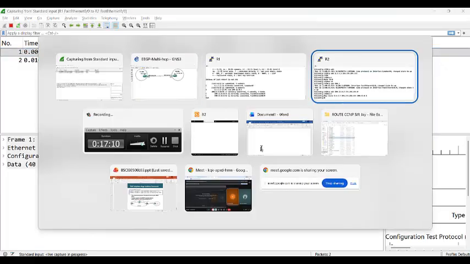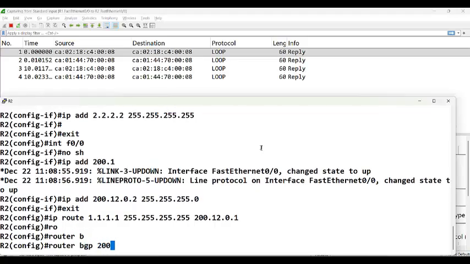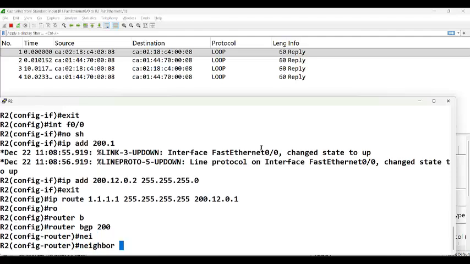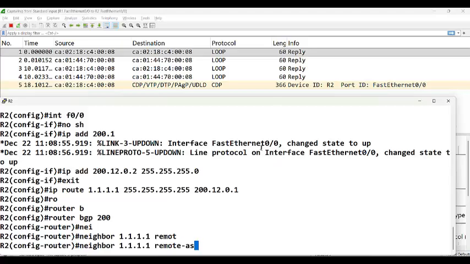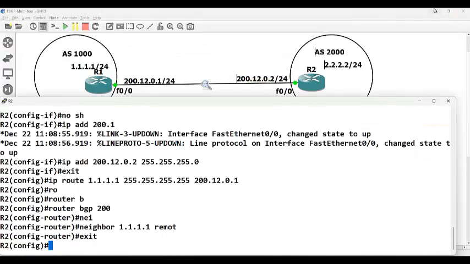Meanwhile, we'll go to router 2 also and say router BGP 2000. Neighbor is 1.1.1.1, remote AS is, oh, I made a mistake. What is the mistake? I made a mistake. You can see that right on the screen. What is the mistake I have done?